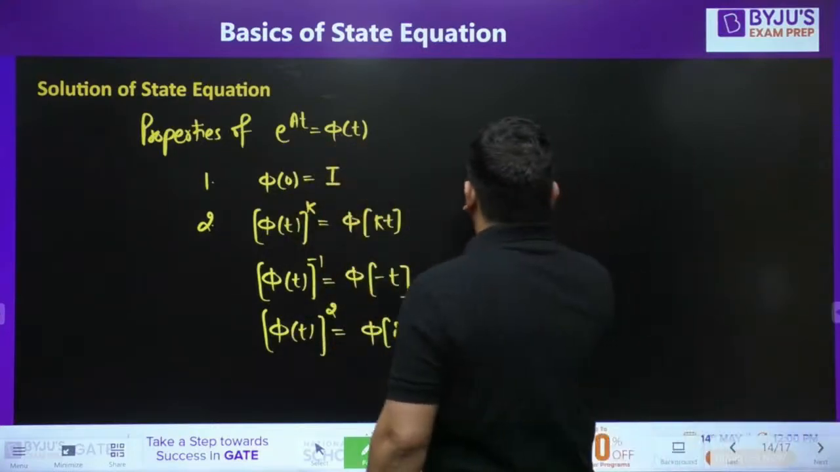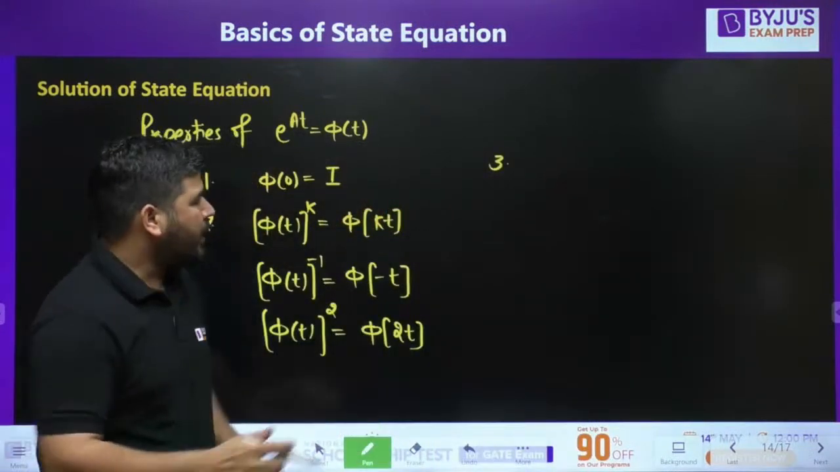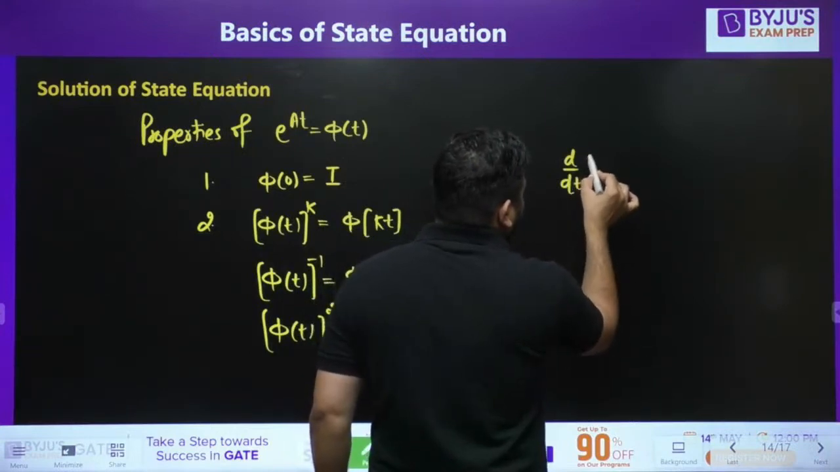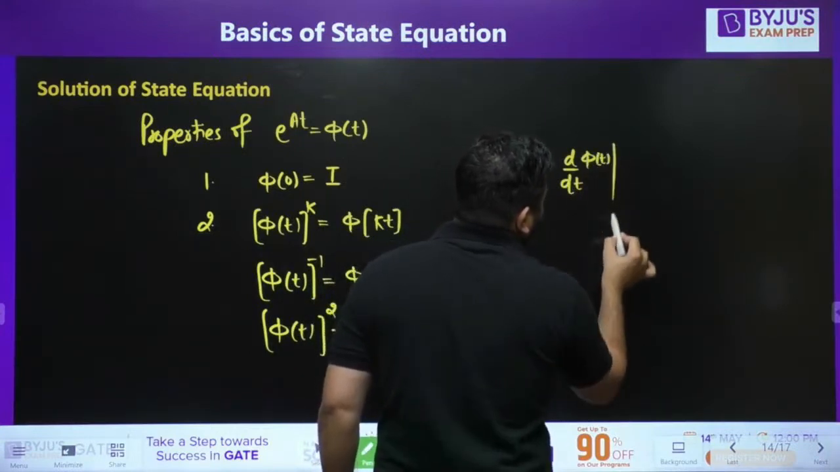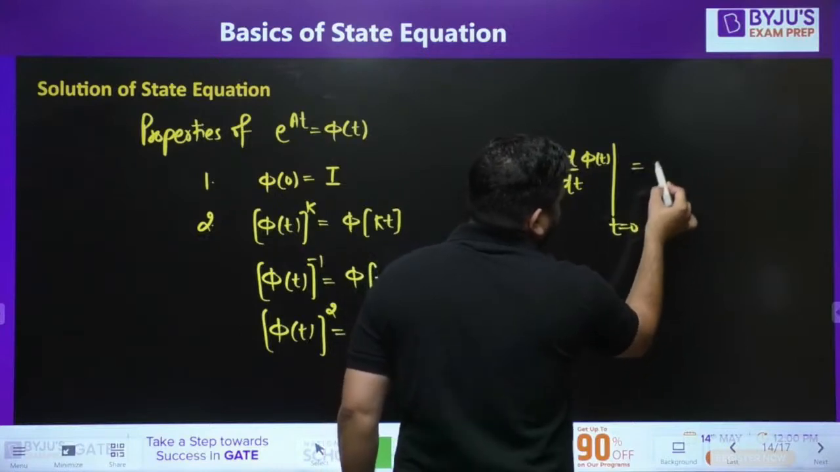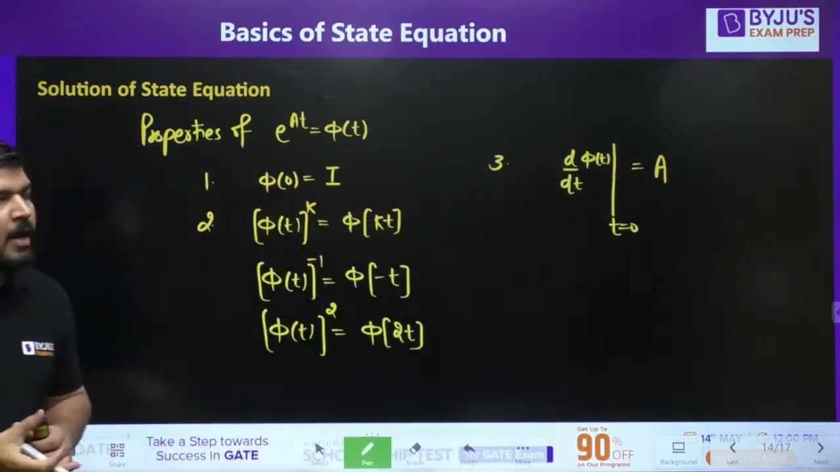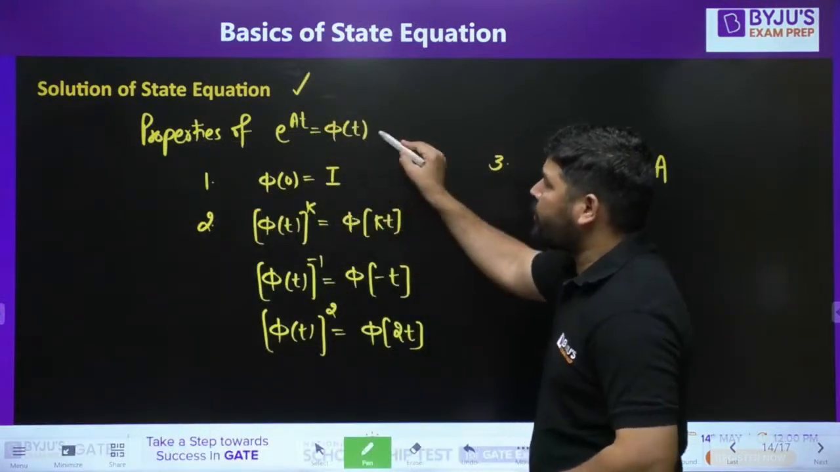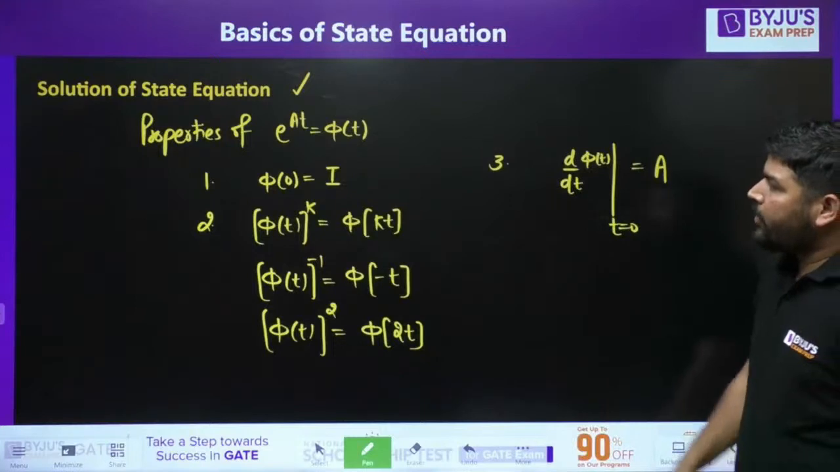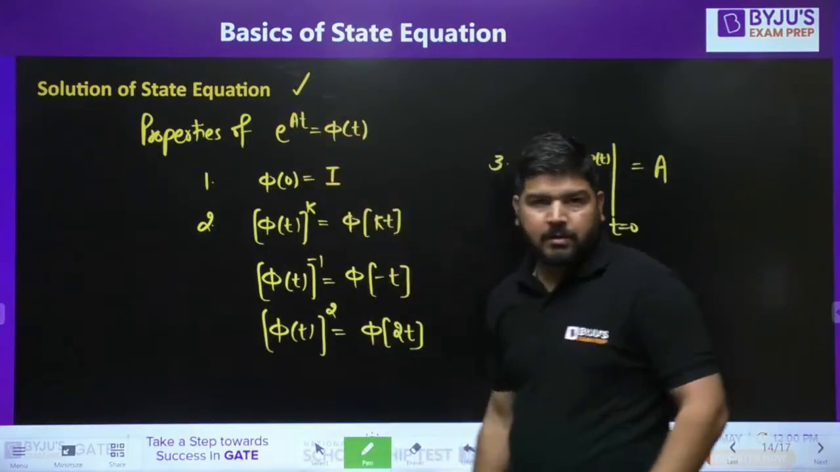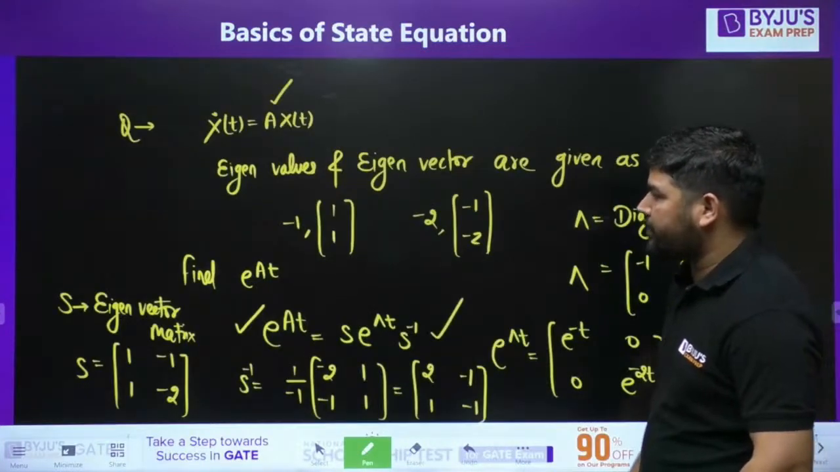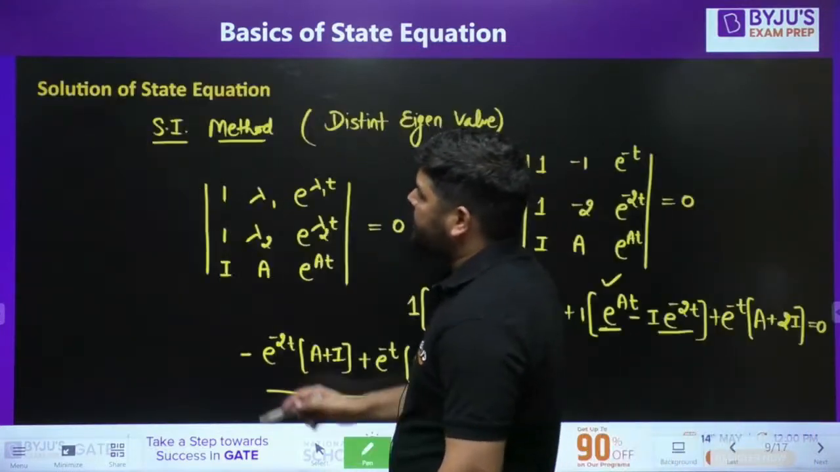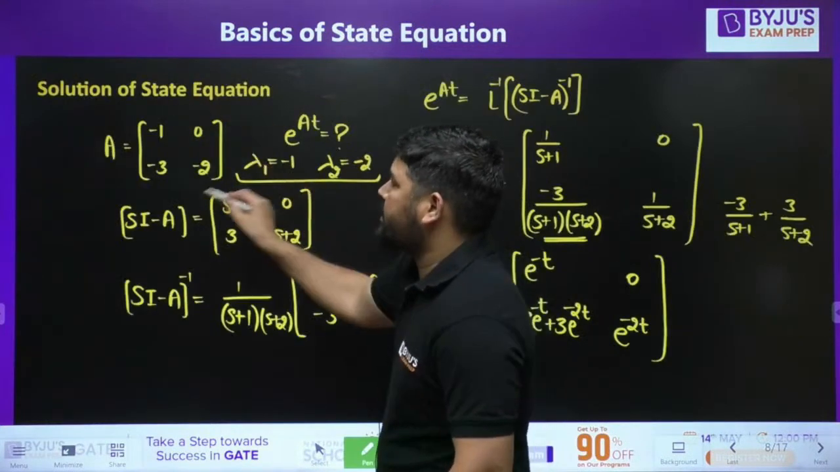Now number 3. If you calculate the derivative of e to the power At, the derivative of phi t, and put t equal to 0 in that, you will get the A matrix. It means that if e to the power At is provided to you, how do you find the A matrix? It's very easy. Let's say e to the power At is this. We need to find this matrix A.